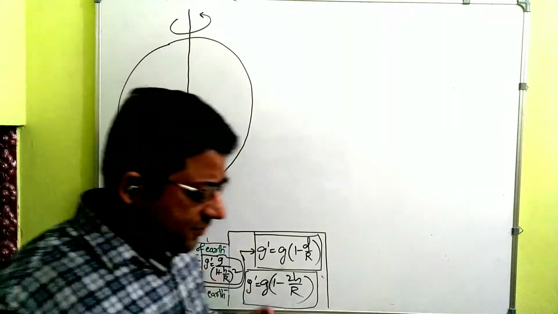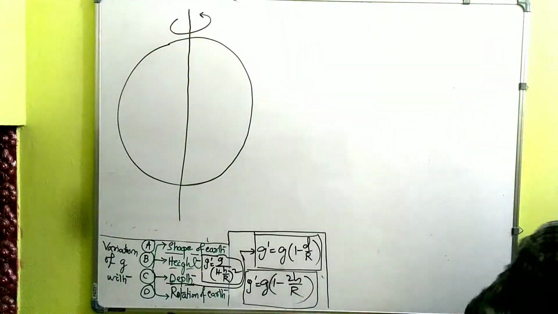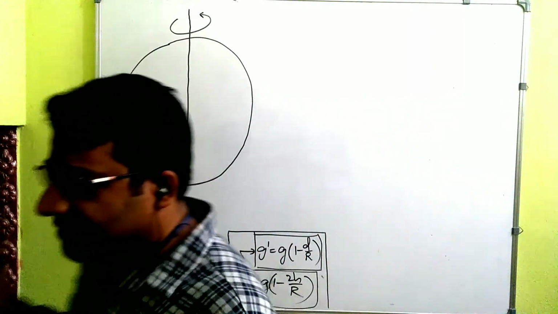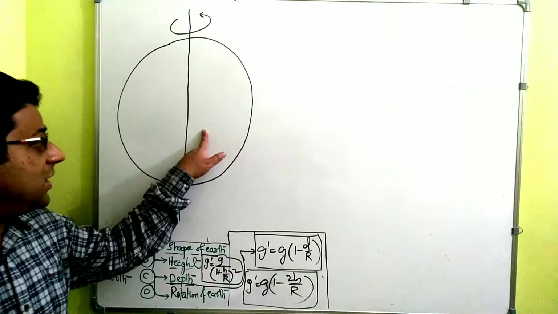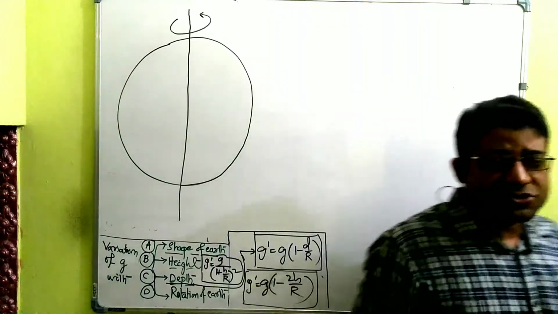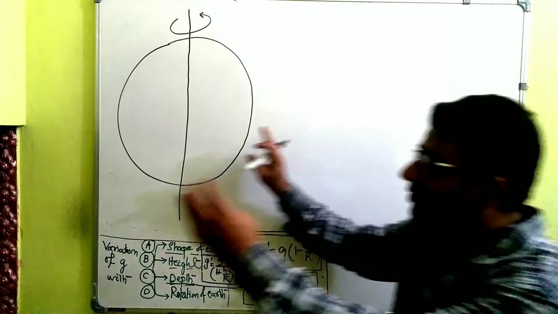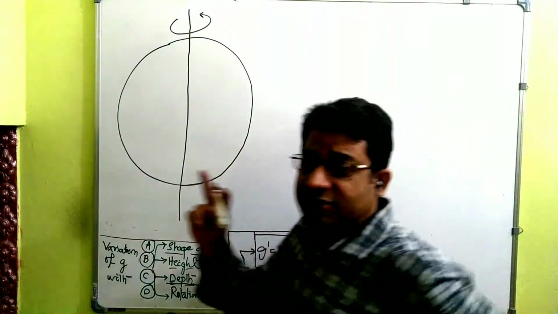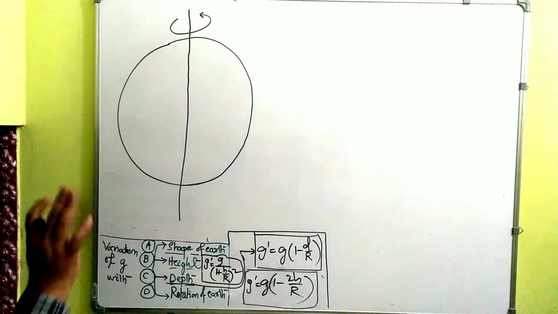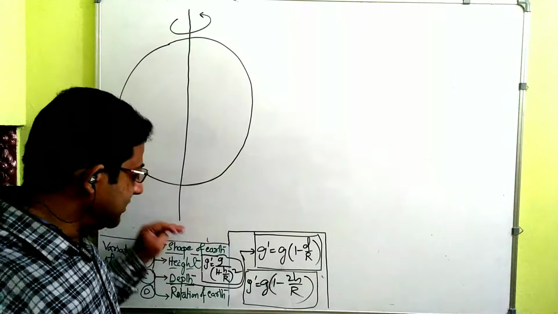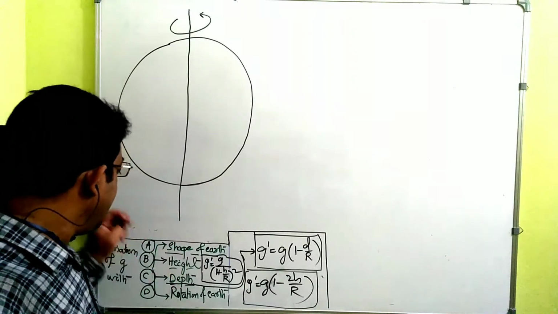Some of you might be thinking that earth also is revolving around the sun, and because of that there should also be an impact on acceleration due to gravity. Theoretically it's a yes, but that effect is so tiny because it's a huge radius. Earth is revolving about the sun, but the effect over the entire revolution in 365 days is so small that we are ignoring it. Just like that, because of the shape of earth also, a little variation is there, but we ignore it.